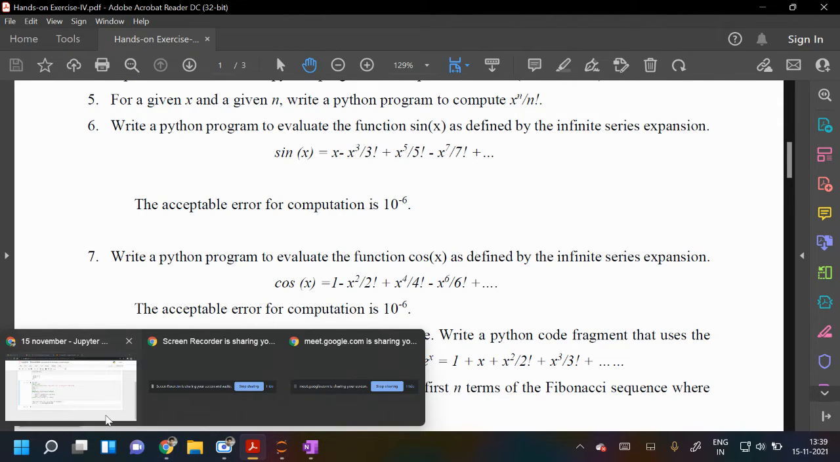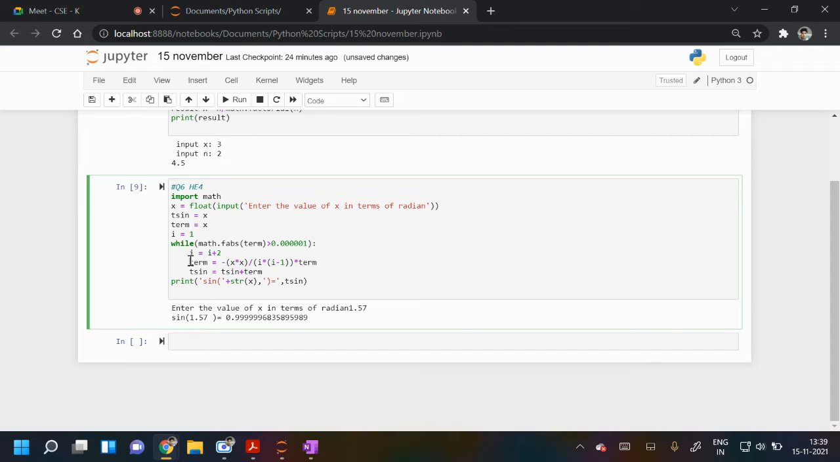And then the term, now you are updating the term. Initially the term is actually x only. Now you are updating. How? You are multiplying it by x square upon I into I minus 1 and the term itself. So every time the term will be updated. And then t sine is t sine plus term. So every time t sine will be updated, and then you are printing.